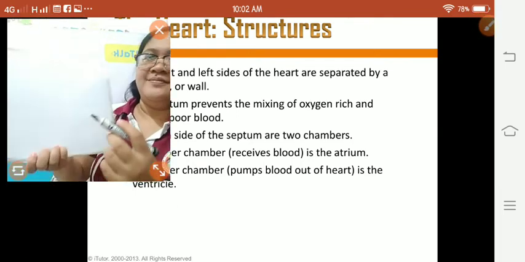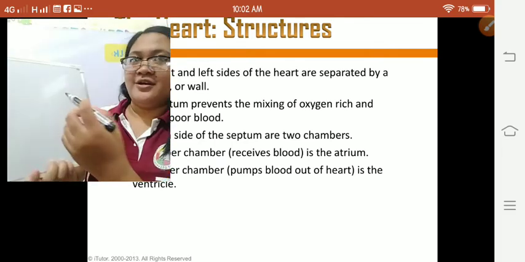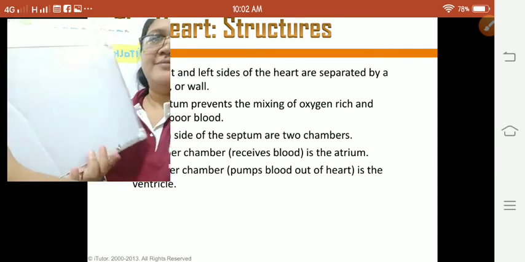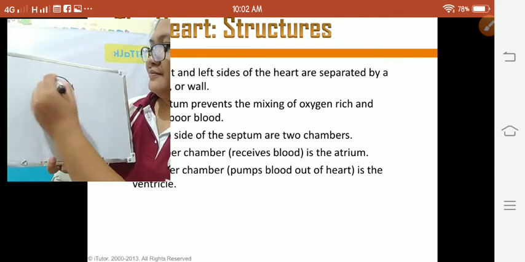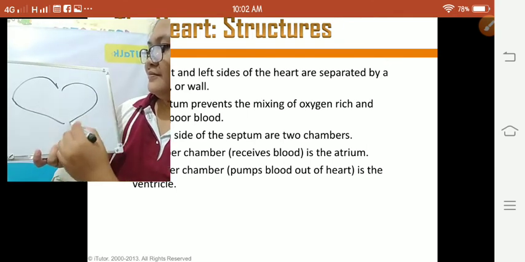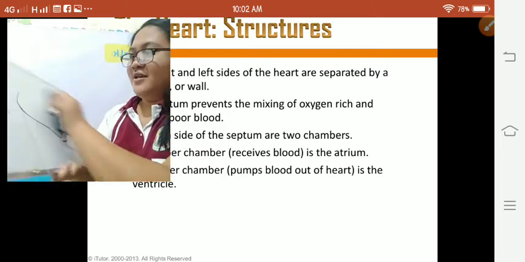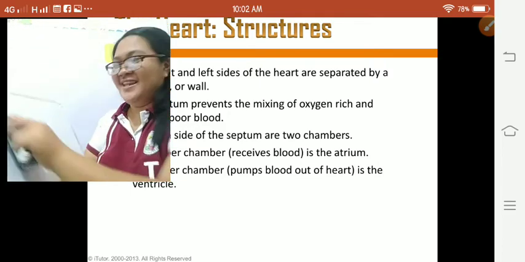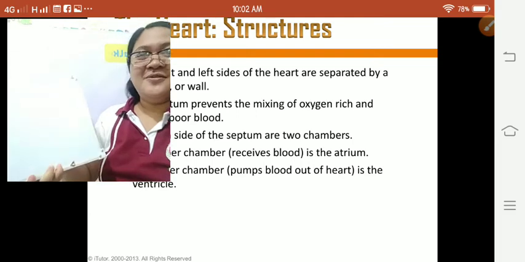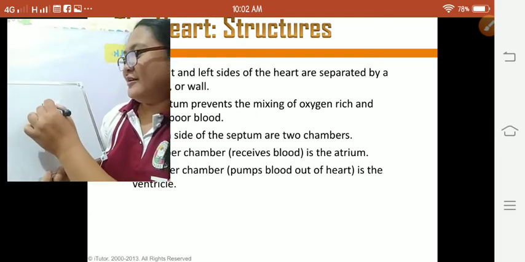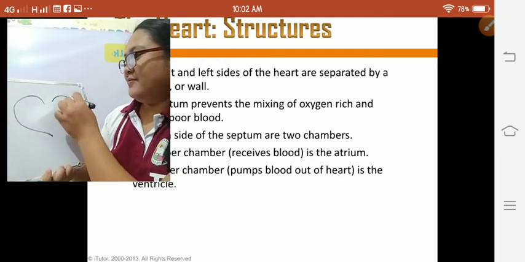Okay, look at here. So, supposedly this is our heart. Okay, heart na siya naton.